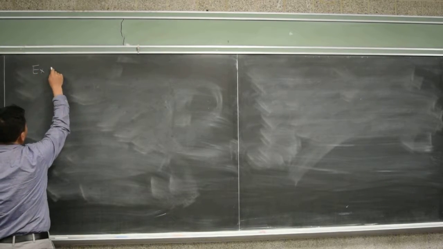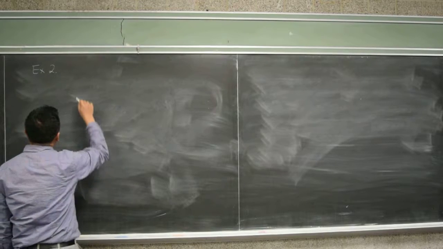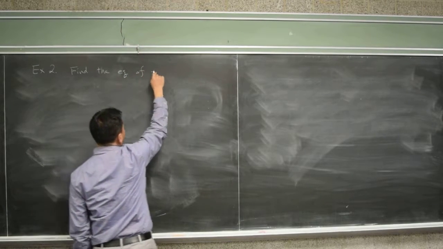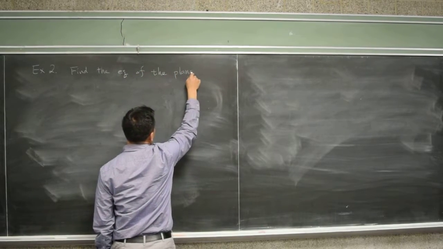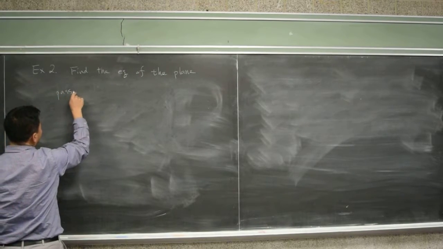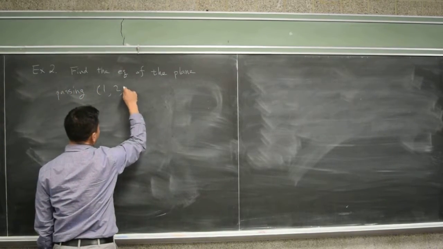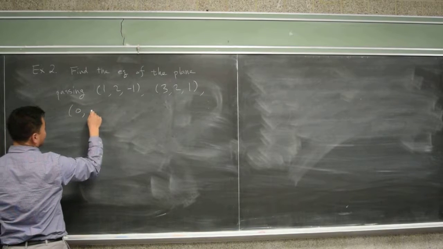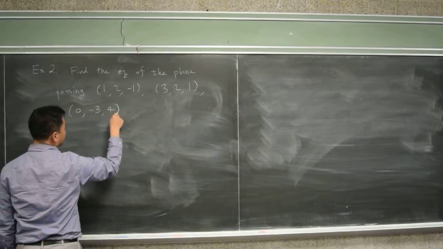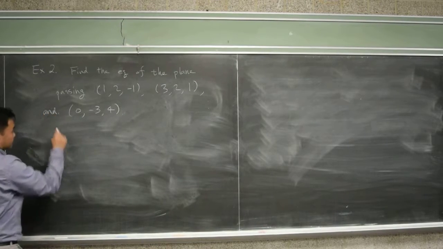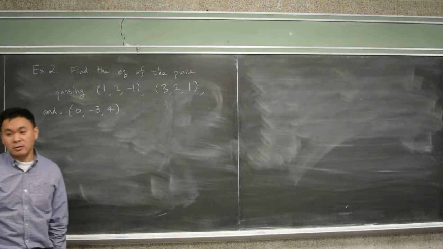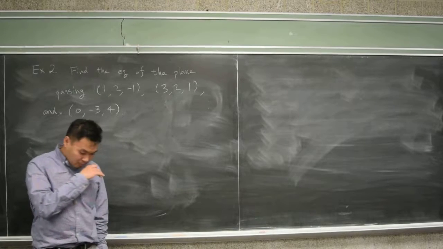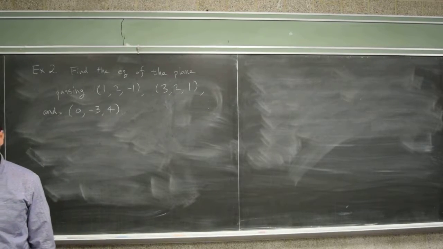Here's another example. Find the equation of the plane passing 1, 2, -1, 3, 2, 1, 0, -3, and 4. So basically, you're given 3 points in space, and you have to find the equation of the plane passing through those 3 points.